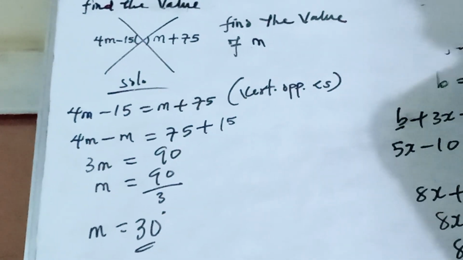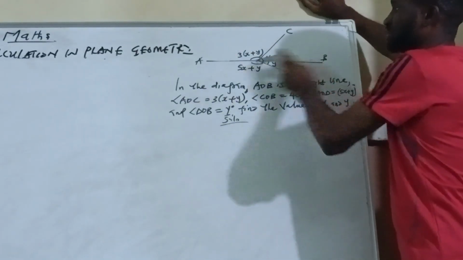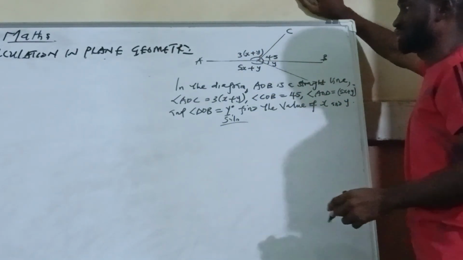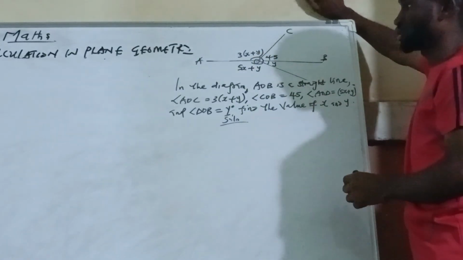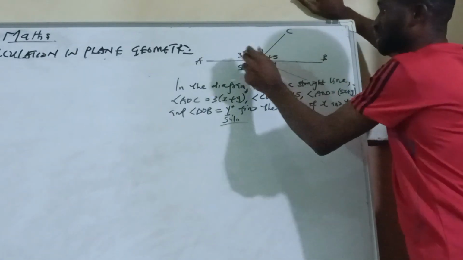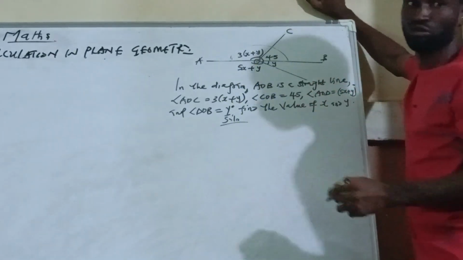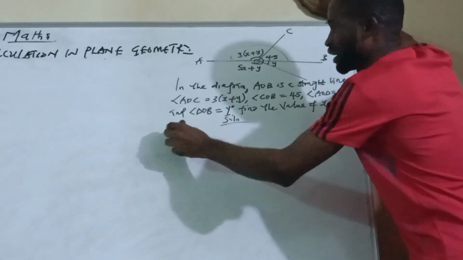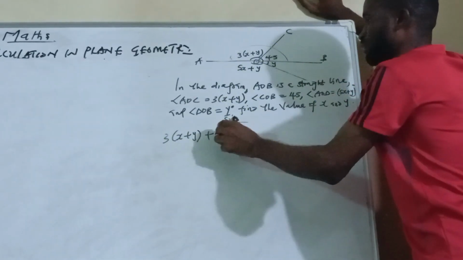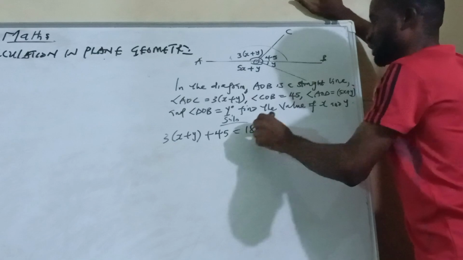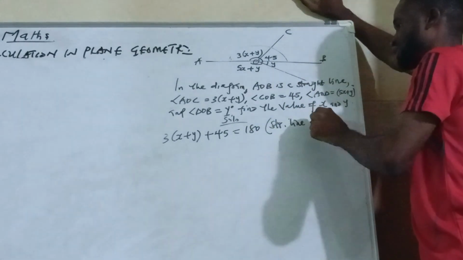Going on advanced now. In this case, they give us this sketch, so we are going to find x and y. Now here, this one is angle O. Now this is straight line angle. So if I add everything here, we are going to equate it to 180. So we have 3 into x plus y, then plus this one is 45 is equals to 180. So what is my reason? I will call it straight line angles.